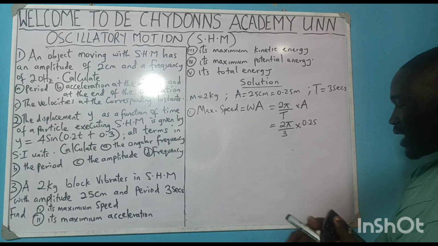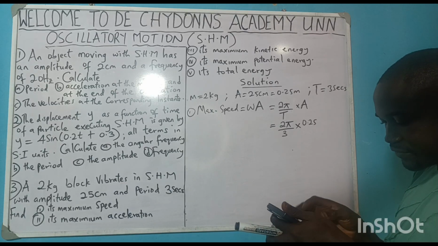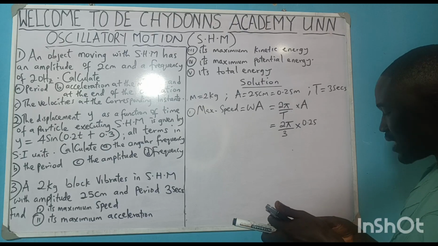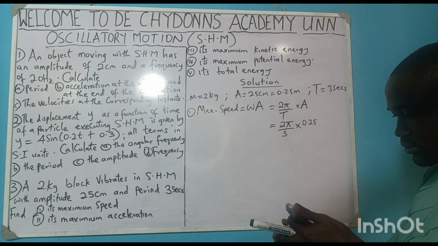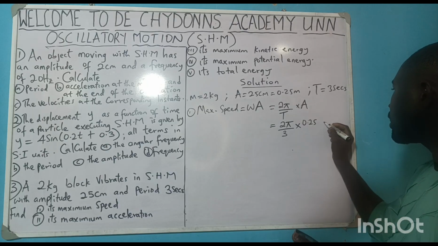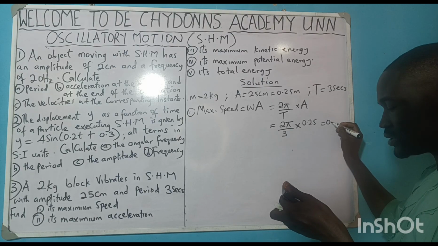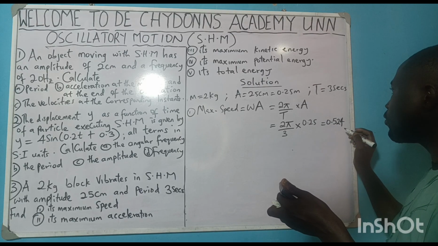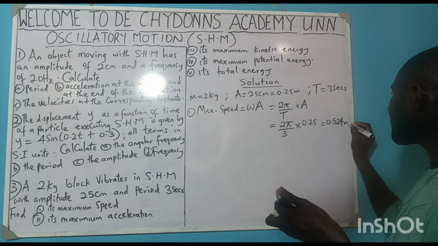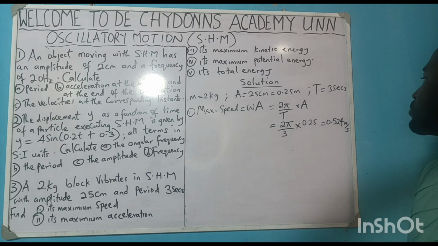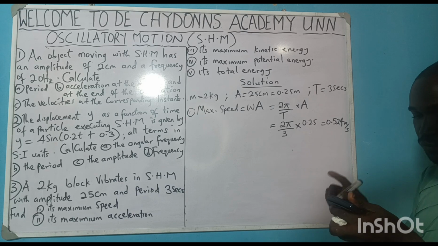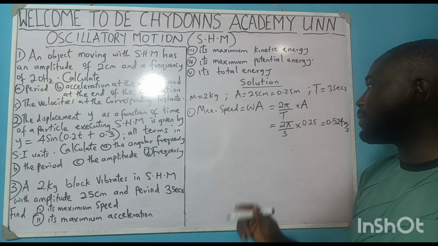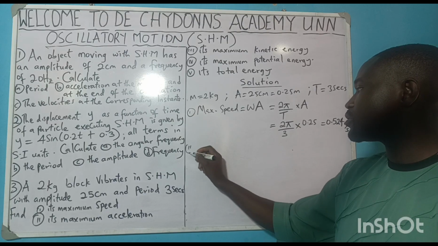Then you press it on your calculator: 2 shift pi times 0.25 divided by 3. We have it to be equal to 0.524 meter per second.